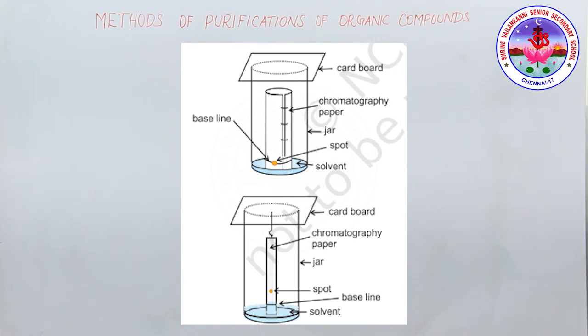This experiment you are going to do in class 12. This is a practical experiment also, the paper chromatography experiment. Here the solvent acts as the mobile phase. The solvent rises up the paper by capillary action and flows over the spot. The paper selectively retains different components according to their different partition in the two phases. You can see the diagram, the paper chromatography.